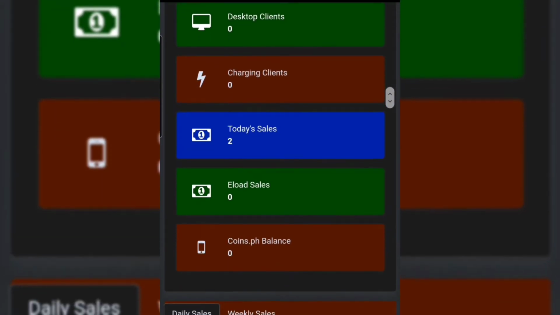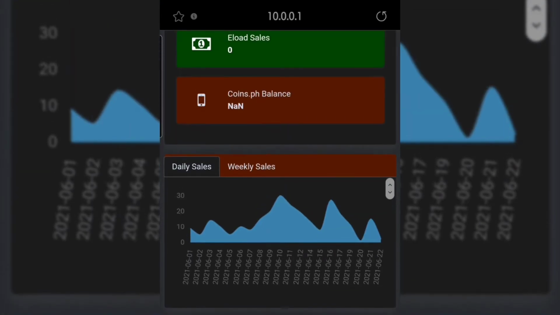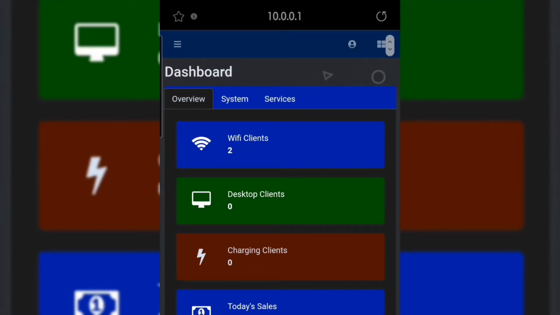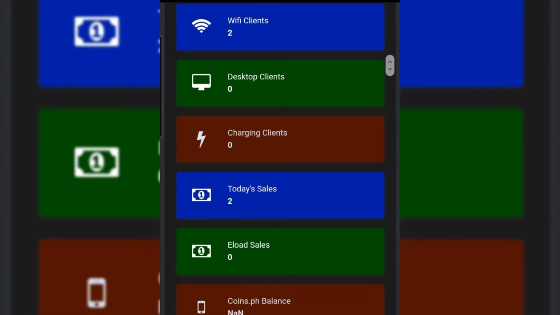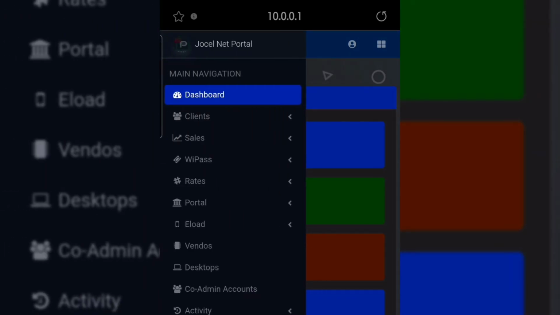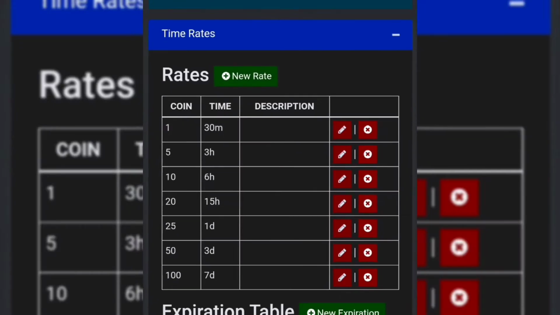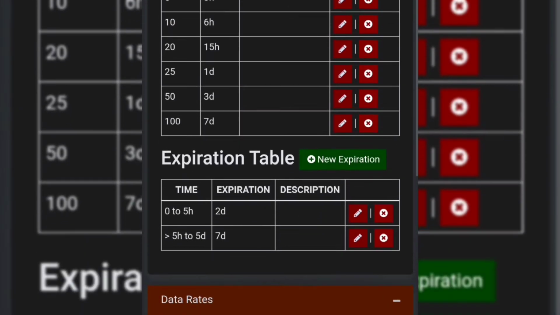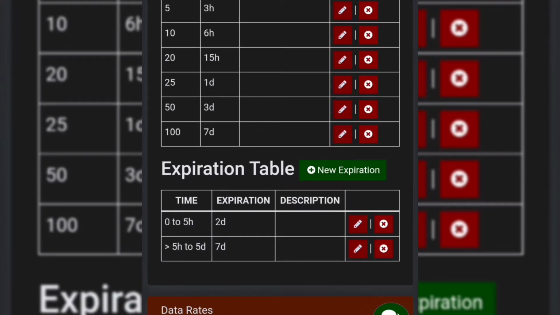In the dashboard panel you will see all Wi-Fi clients, desktop clients, charging clients, today's sales, overall sales, etc. Now let's change the Wi-Fi rates depending on your Vendo owner. This Vendo is made to be user friendly, so no need to worry.